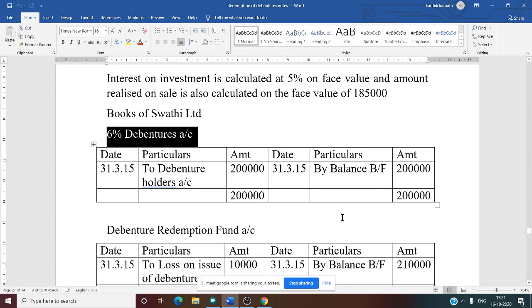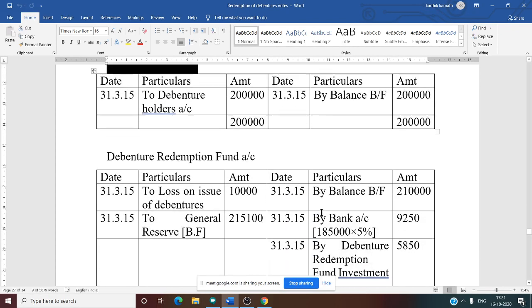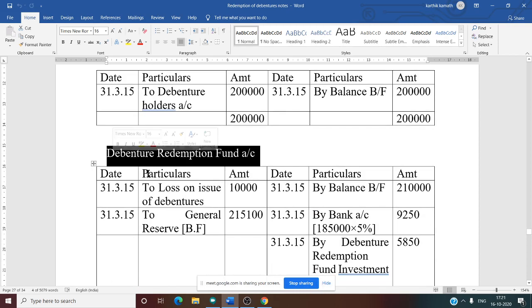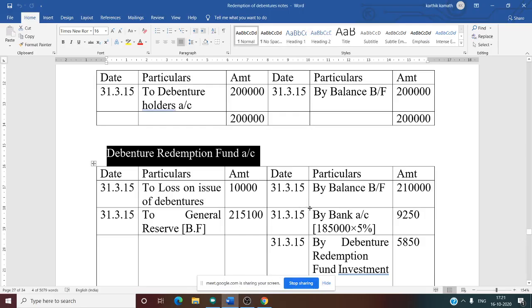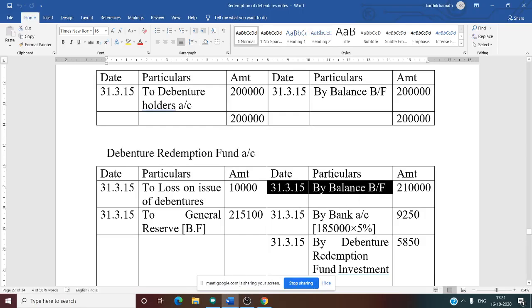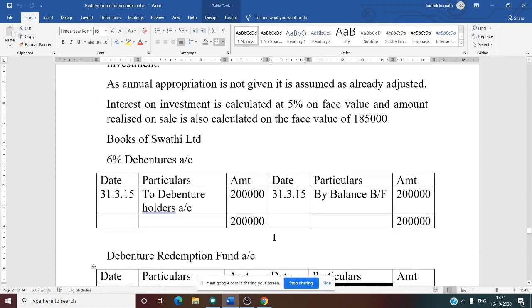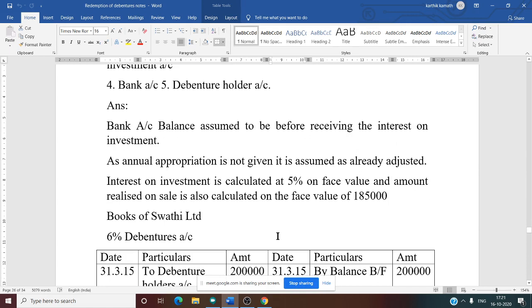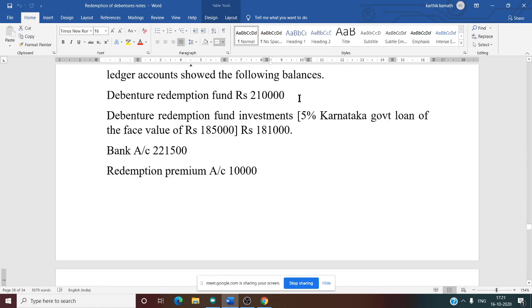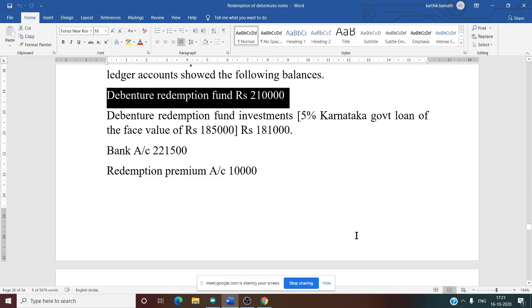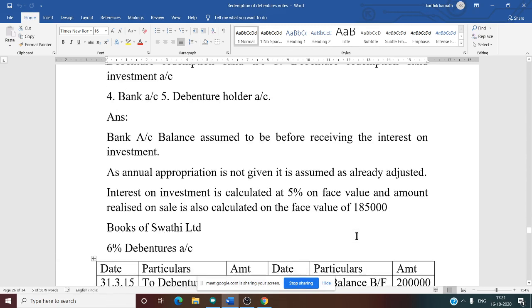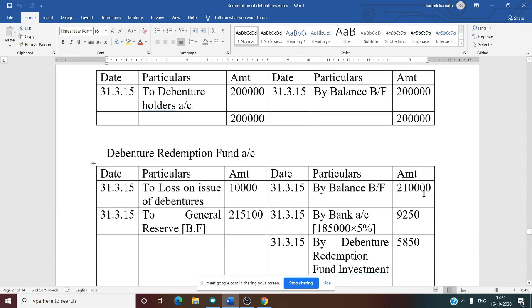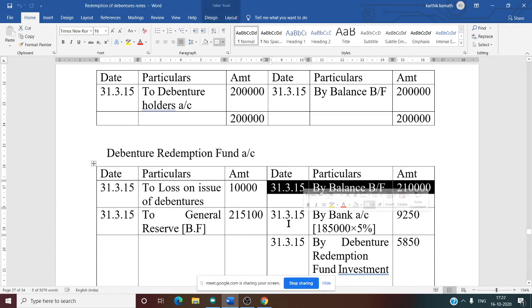Next thing, the second account is the debenture redemption fund account. Now the debenture redemption fund account has a credit balance. So now we need to start from the credit side. Again, the year end is 31/3/2015. What is the balance given in the problem? See, the balance given in the problem is 2,10,000. Directly mentioned, the debenture redemption fund is 2,10,000. So by balance brought forward 2,10,000 directly from the question.